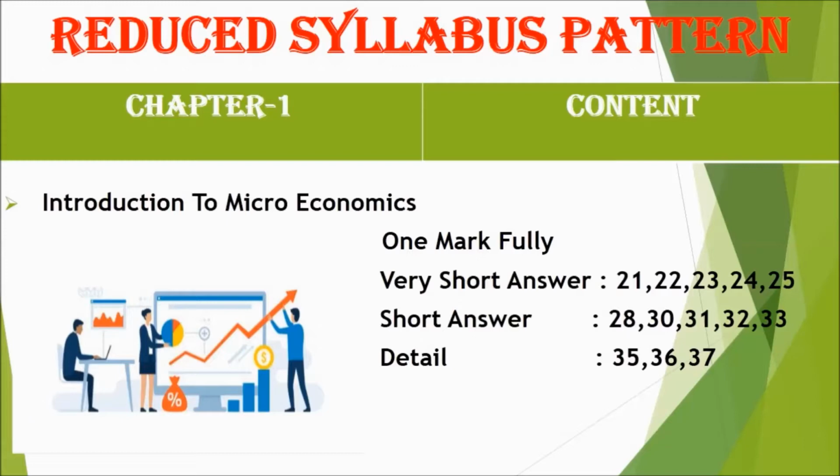In this chapter, you have to learn the wealth definition of Adam Smith, the welfare definition of Alfred Marshall, the scarcity definition of Lionel Robbins, the growth definition of Samuelson, and the scope of economics, types of utility, price, goods and services, equilibrium, cost, income, consumption, production, exchange, and also the meaning of microeconomics and macroeconomics.